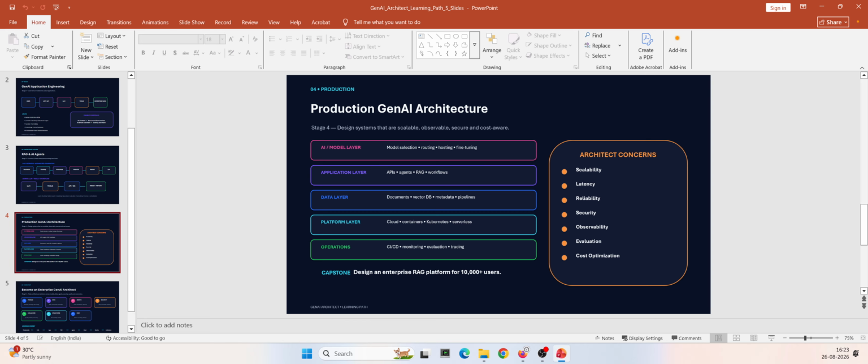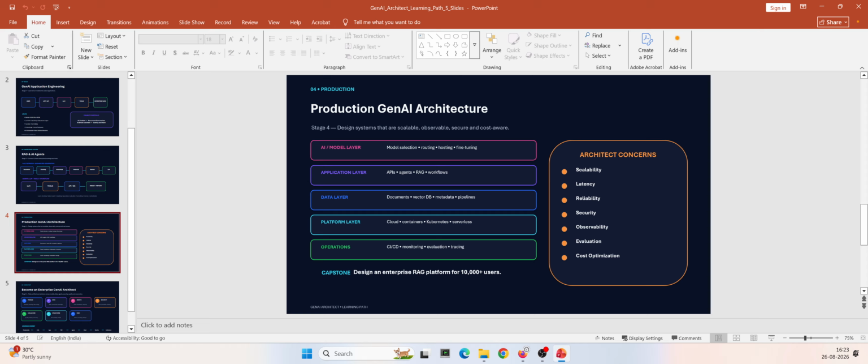Then the document layer. As I'm saying, we have huge amounts of data, and how do we represent them as embeddings, and how do we save them in the vector databases, and how do we define the pipelines for that, right? So that is another thing that we will be building. And then the platform layer, which is a deployment layer, so we can define our platform, a cloud, or we can use containers like Docker or Kubernetes or serverless architecture, and we will be building the infrastructure for that.